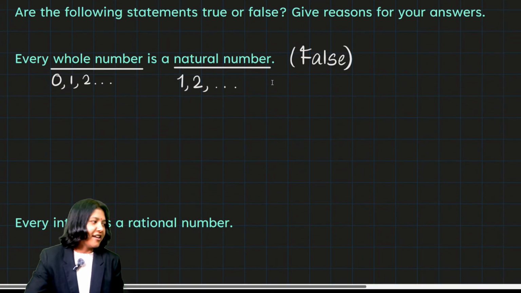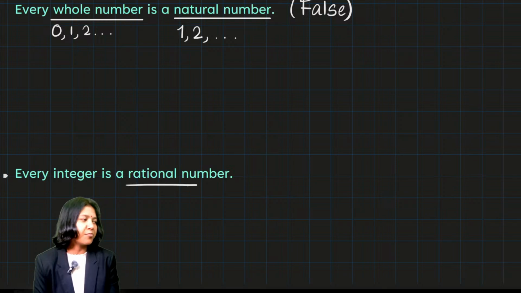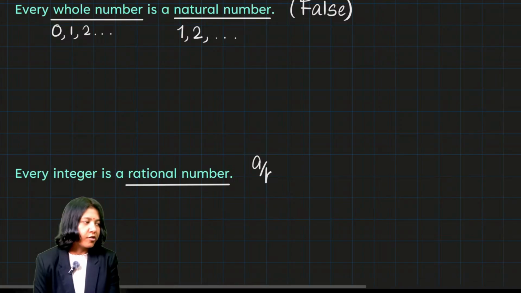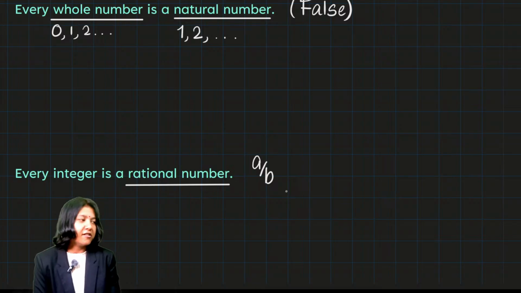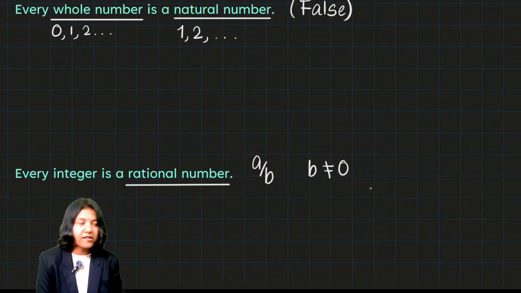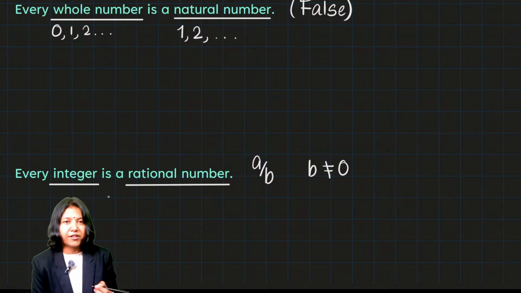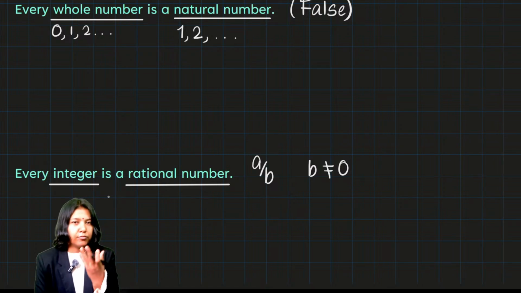Next question. Every integer is a rational number. As I told you, a rational number means anything that can be represented as a ratio or as a fraction, where both the numerator and denominator should be integers, but the denominator should never be equal to 0. That is how you define rational numbers. Integers are just the ones that go in both directions, negative, positive, and 0. So integers are all whole numbers along with your negative numbers.